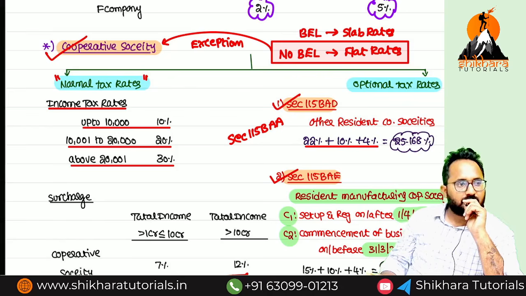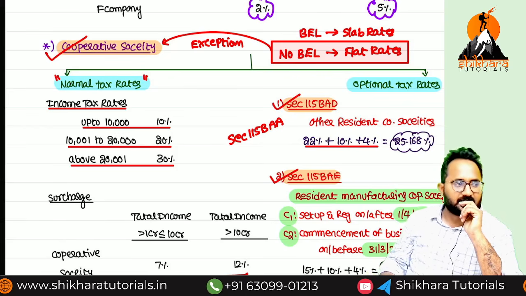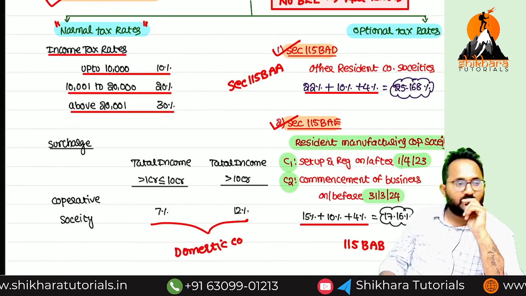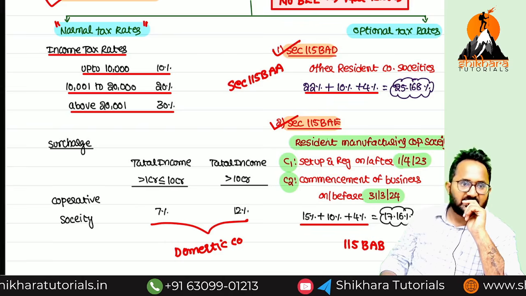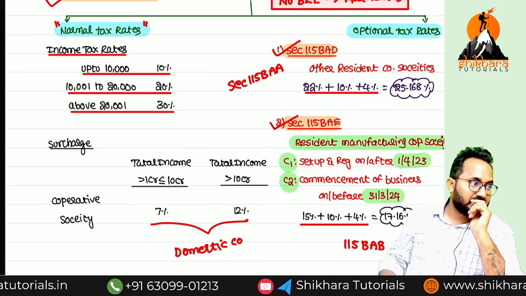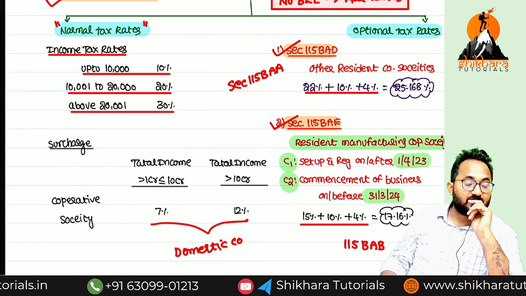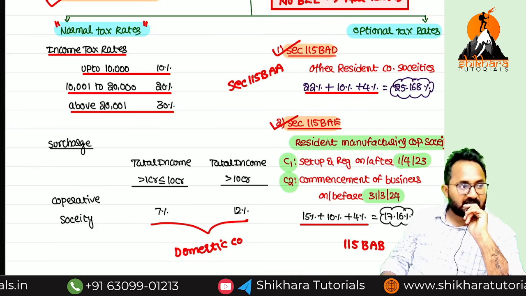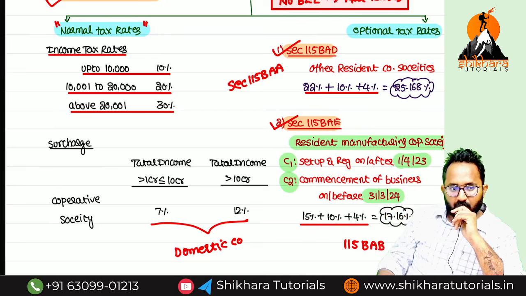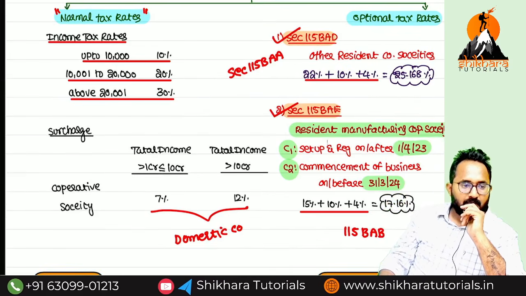10,000 to 20,000, 20%. Above 20,000, 30%. Surcharge, same like as in which company? Domestic company. Surcharge rate is the same as for a domestic company. But resident cooperative societies can follow the optional tax regimes also. What are those? 115BAD, 115BAE.